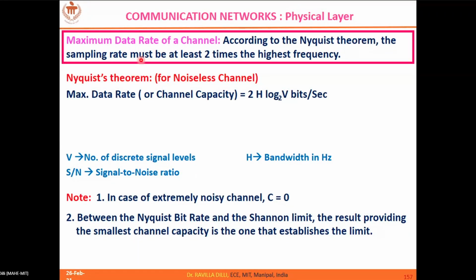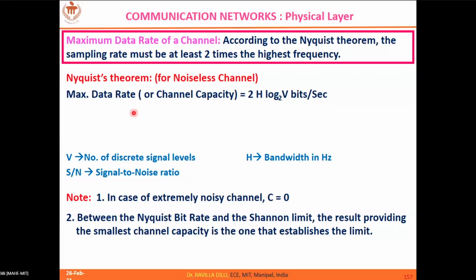So 8K samples you have to collect. As per the Nyquist theorem, you collect 8K samples from that signal, and those samples you can quantize and digitize, converting them into an equivalent digital signal, and transmit. However, you have to collect 8K samples so that you can properly reconstruct at the other end. That is what the Nyquist theorem, or sampling theorem, is, right?